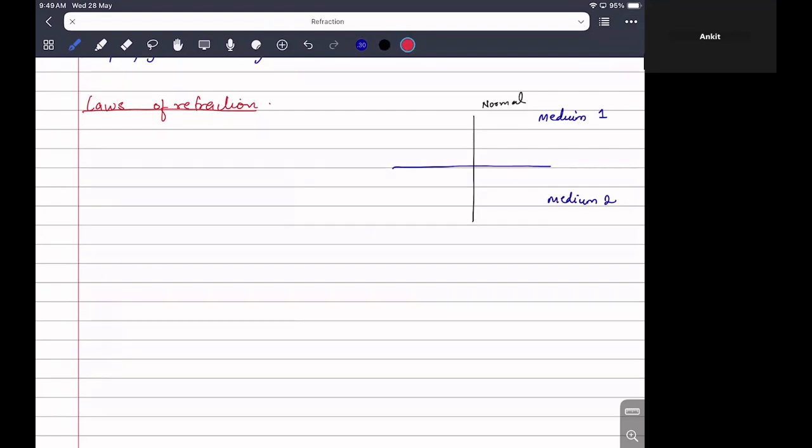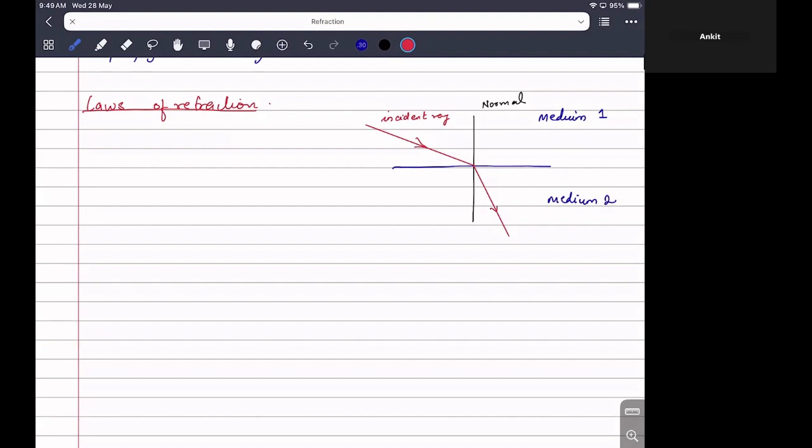Okay. So now the ray of light hits the boundary separating both the media. Okay. So this is your incident ray. Now, when there is a change in medium, its direction will change. Okay. So let's say it bends and moves in this direction.